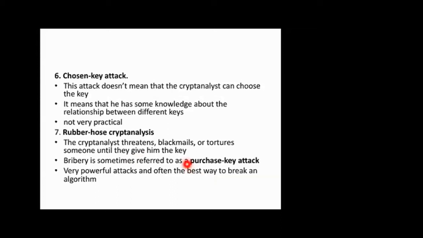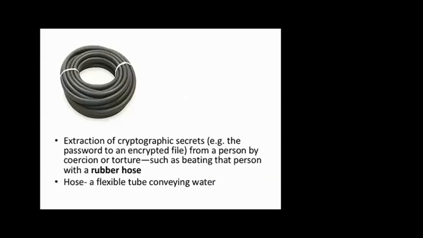What is the meaning of rubberhose? The meaning of rubberhose is a flexible tube conveying water. Okay, so that is the meaning. This is the rubberhose actually. Extraction of crypto secrets from a person by torture, such as beating that person with the rubberhose. So in that sense, they have given this word rubberhose.